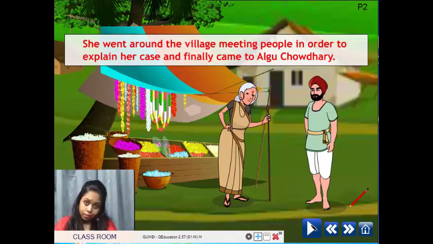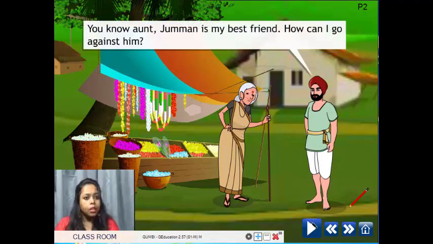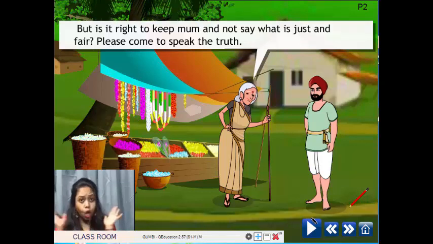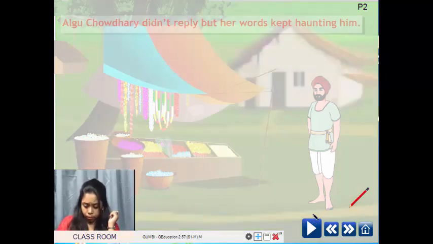So the old aunt went round the village meeting people in order to explain her case. And finally, she came to Algu Chaudhary. You know, aunt, Juman is my best friend. How can I go against him? But is it right to keep mum and not say what is just and fair? please come to speak the truth? Algu Chaudhary didn't reply, but her words kept haunting him. Her words kept troubling him.